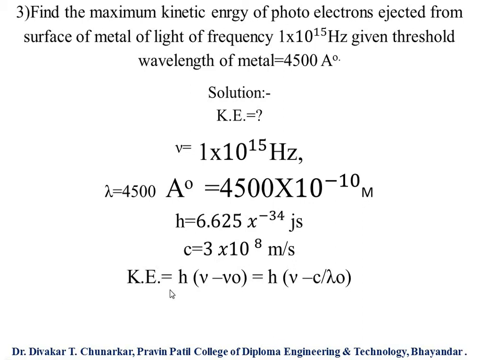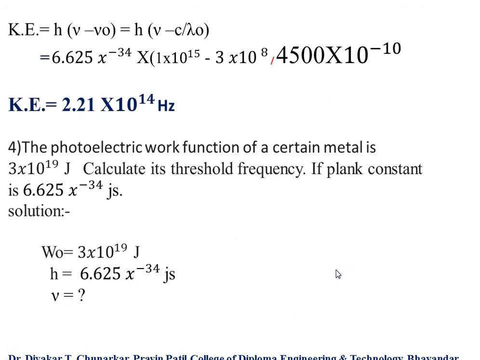So the formula for kinetic energy: kinetic energy equal to h in bracket nu minus nu 0, that is equal to h in bracket nu minus C by lambda 0, and this is the value of lambda 0. Keep in your mind, here it is only lambda, but you have to consider lambda 0 because lambda 0 denotes the threshold wavelength. So h in bracket nu minus C by lambda 0.